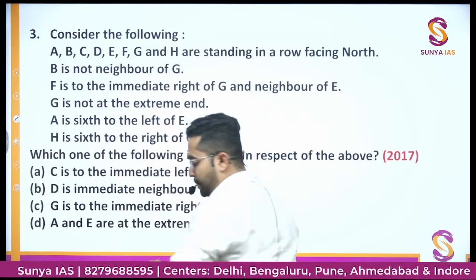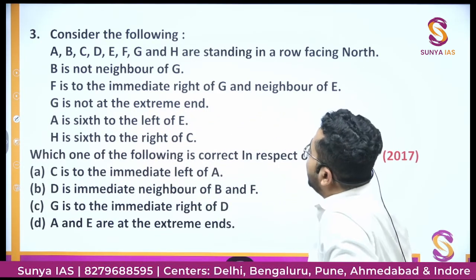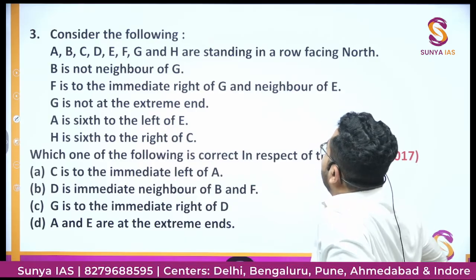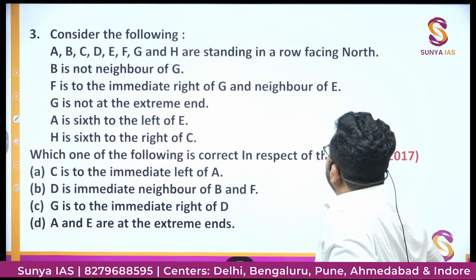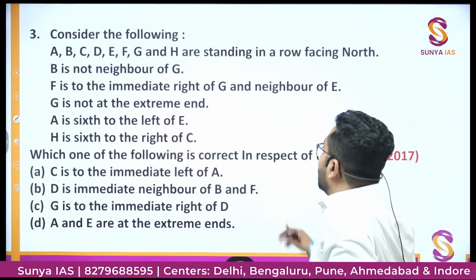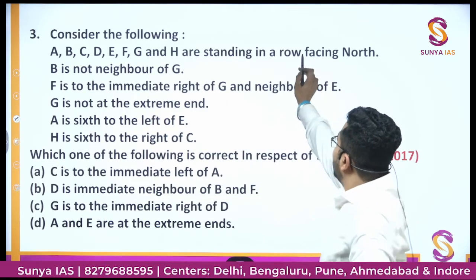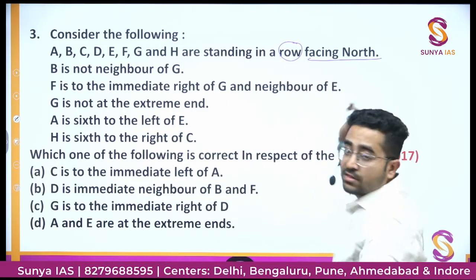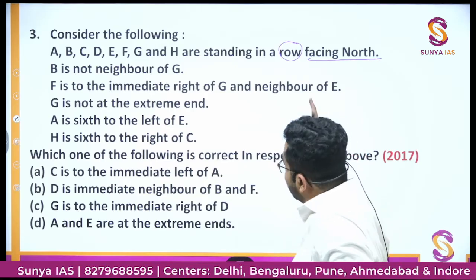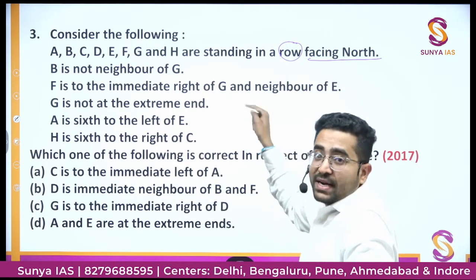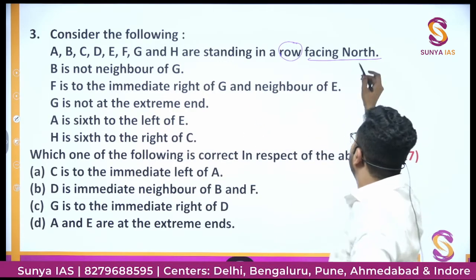Consider the following. A, B, C, D, E, F, G and H are standing in a row facing north. Look, they are sitting in a row and it is written that they are facing north. So there you need not assume that they are facing north. It is already given that they are facing north.